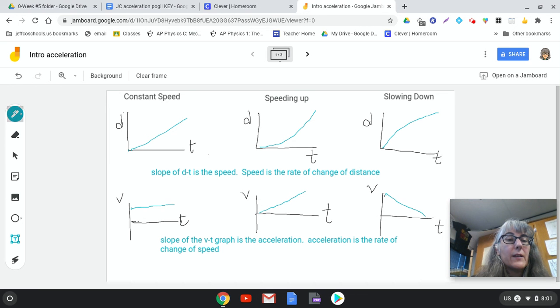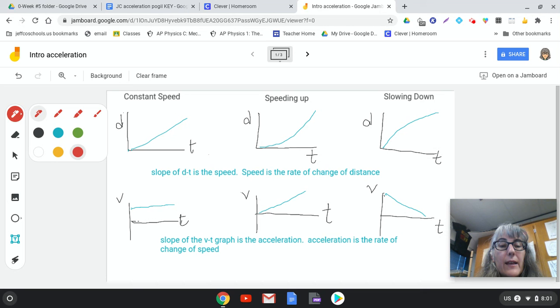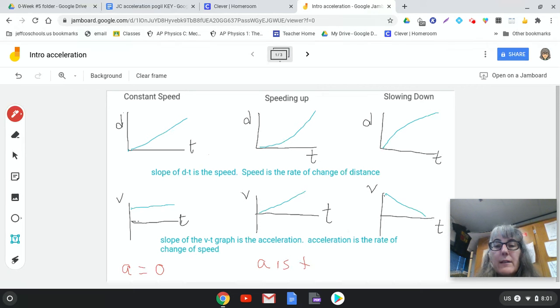Then what I think is interesting is to think about what that slope is telling us. Here, the slope of the VT graph is 0. That tells us that the acceleration is 0 when we're going at constant speed. When we're speeding up, our slope is positive. So the acceleration is positive. And when we're slowing down, our slope is negative. That tells us that our acceleration is negative.